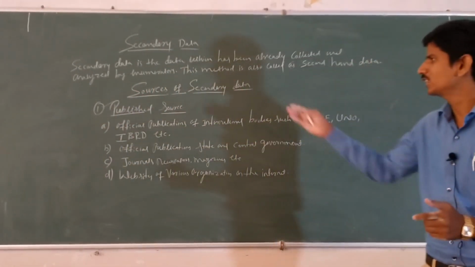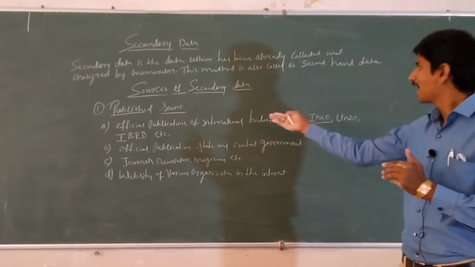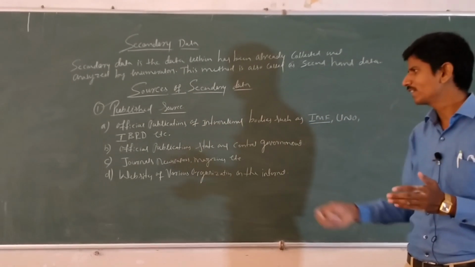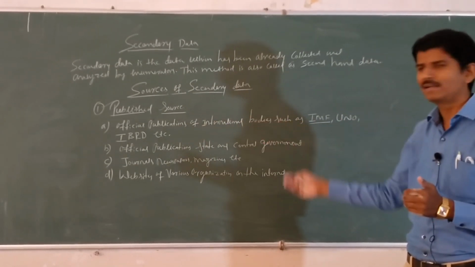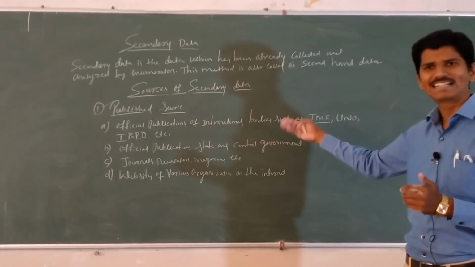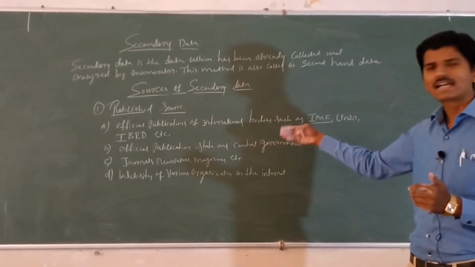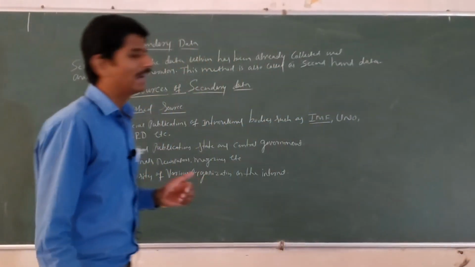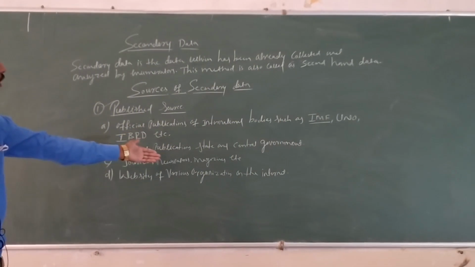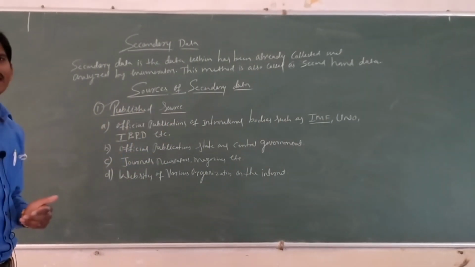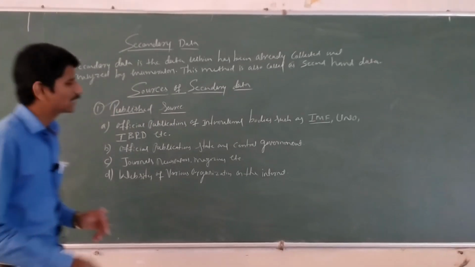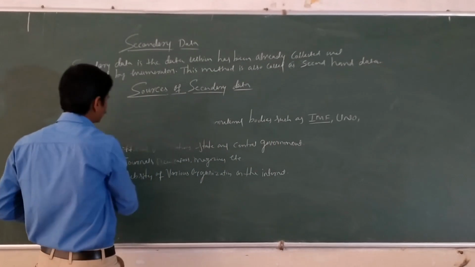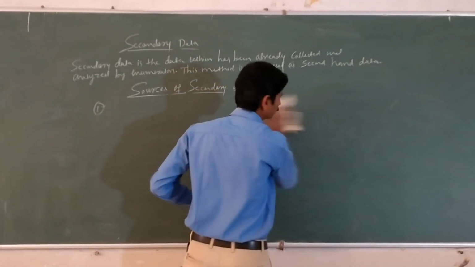That is the published source. Here the data can be copied from international bodies such as IMF, UNO, IBRD, etc. The next, official publications of state and central government, journals, newspapers, magazines, TV, radio, etc. The next, websites of various organizations on the internet. Okay, these are the published sources. The next one is the unpublished source.